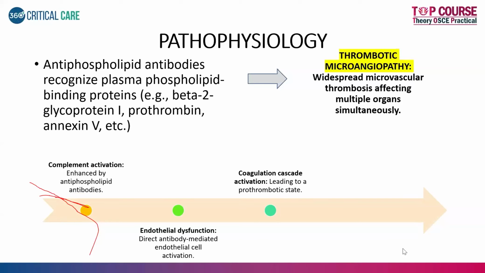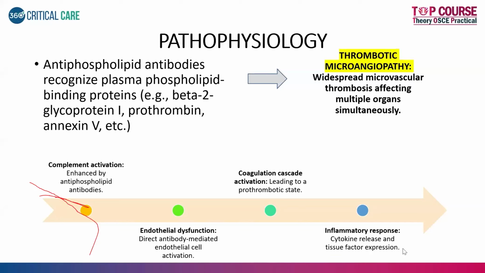Because there is a clotting cascade which is activated, it leads to a prothrombotic state, and because of the prothrombotic state and the clotting cascade activation, there will be an inflammatory response. That is by cytokines, tissue factors, etc., and this causes thrombus. It can be large vessel or small vessel. So this is the pathophysiology of catastrophic APLA. It's very straightforward.